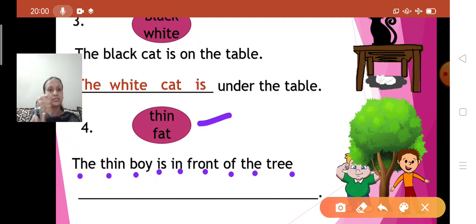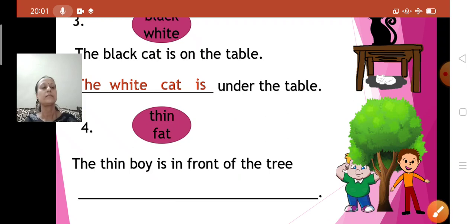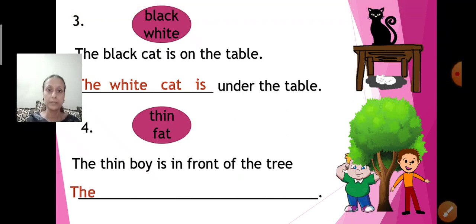Behind. This is for you. Yes, children, this I am showing for you. This is your front and this is your behind. Correct? Now, but how is the boy, children? The boy looks fat. The boy looks fat. So can I say, begin with the first letter capital, children.